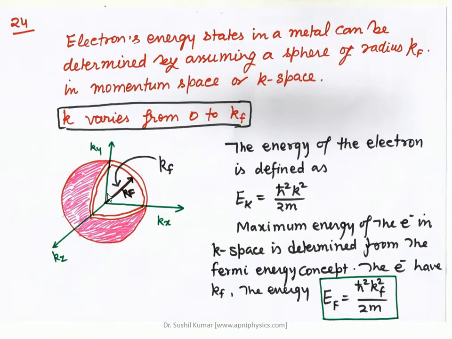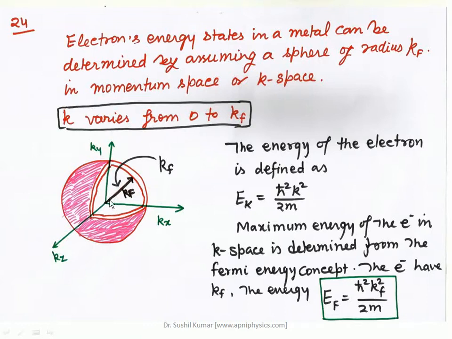The electron energy states in a metal can be determined by assuming a sphere of radius kf in momentum space, or k space, right? Because we know that k varies from 0 to the maximum value, which is kf. So this is the sphere of radius kf.